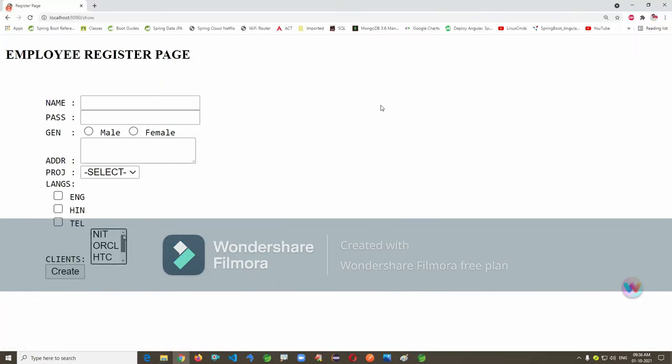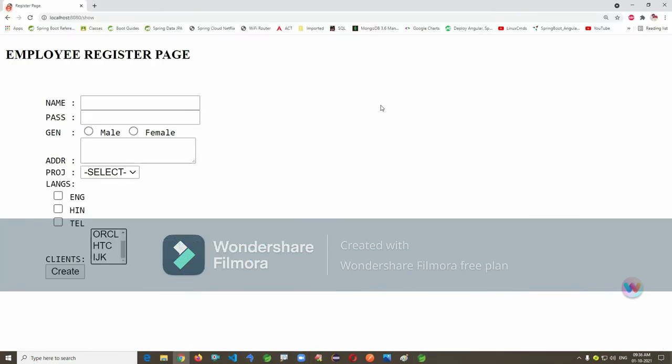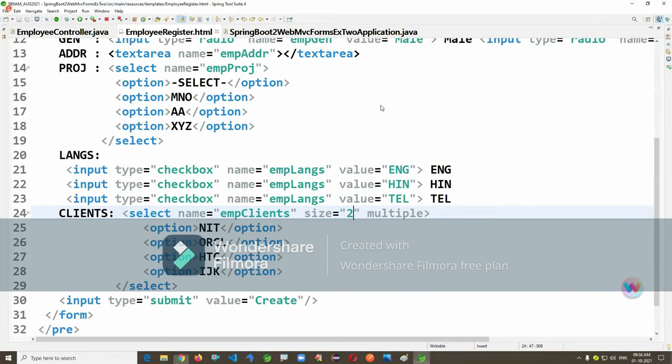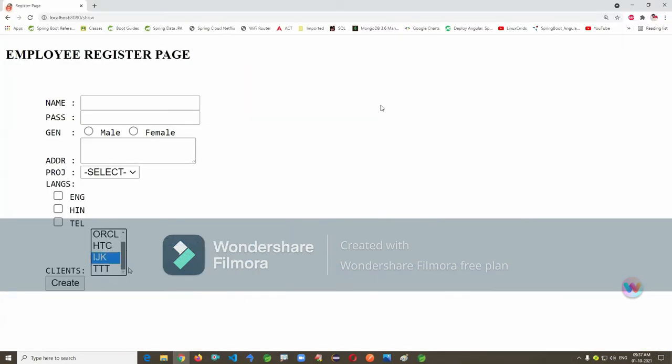Okay, if you want to restrict, that's your interest. I'm just writing size 2, only 2 will be shown. You can scroll up and down. Okay, I'm just writing some 4. That's fine. If multiple comes, you have to scroll up and down. You can choose multiple with control plus mouse click.